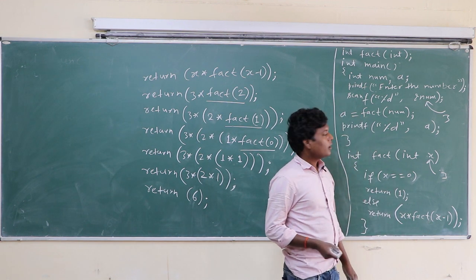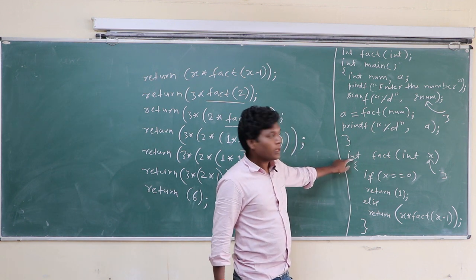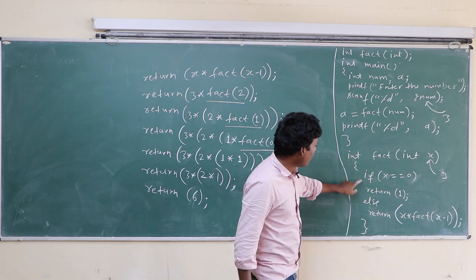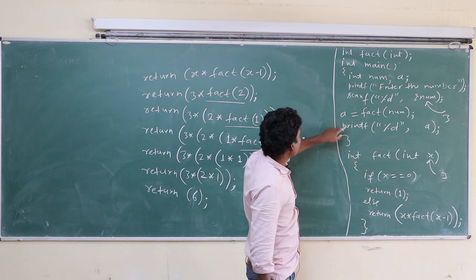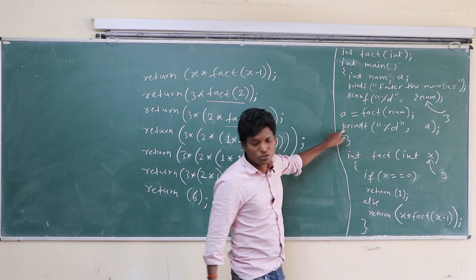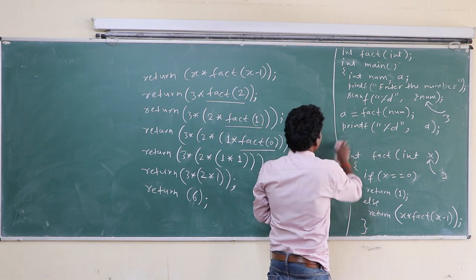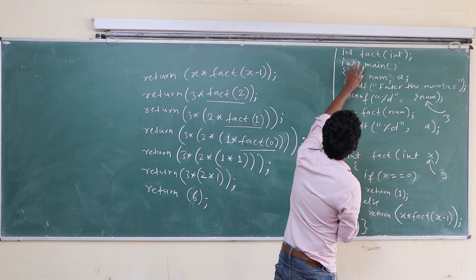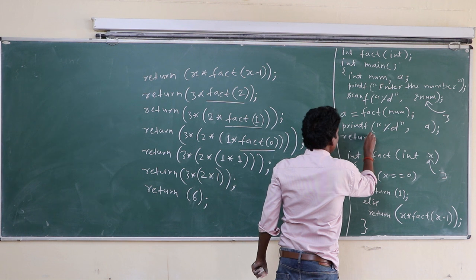Class, one more thing, here main is int. Here it is int, that's why we have to use return. Here also it is int, that's why we have to use return here also. So there is a mistake. When you write int before the main, then you have to write return in the last of the function.